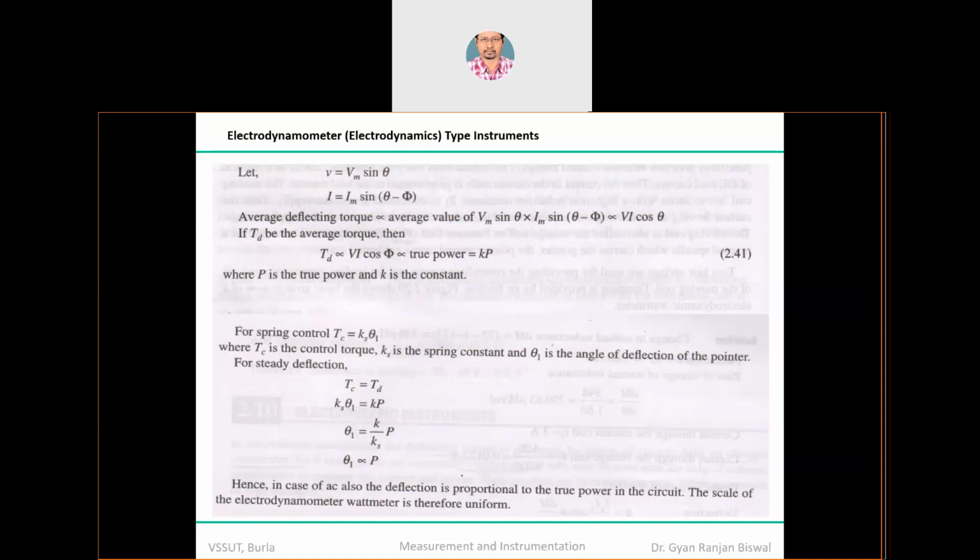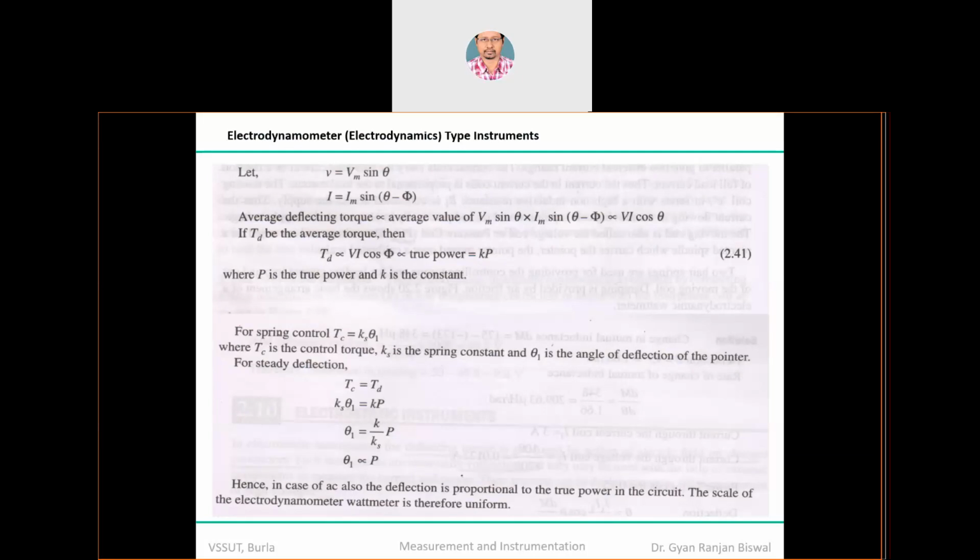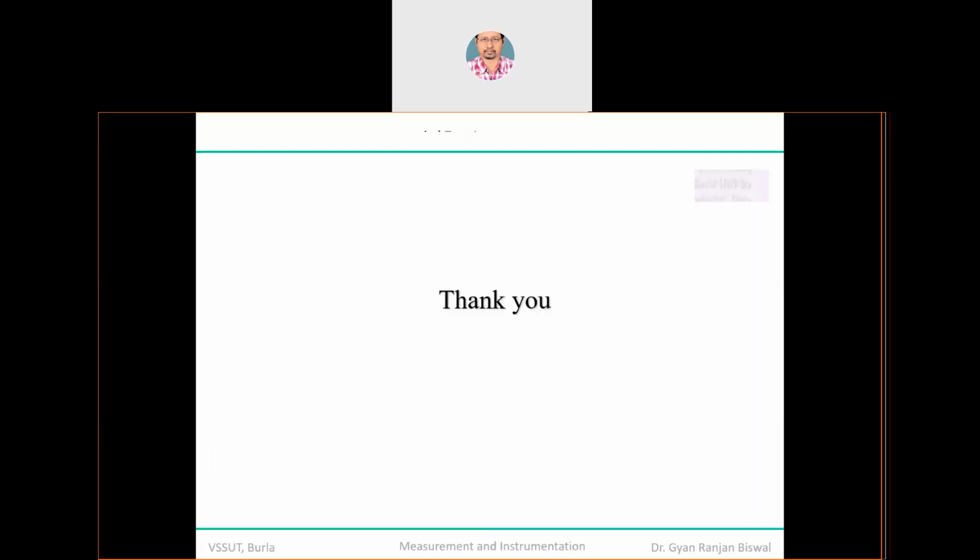And that's how the scale of the electrodynamometer wattmeter is very uniform, because theta is proportional to P. So the scale is uniform, and that's how you will get a more accurate result as compared to moving iron type instruments. I hope this fundamental is clear to you.